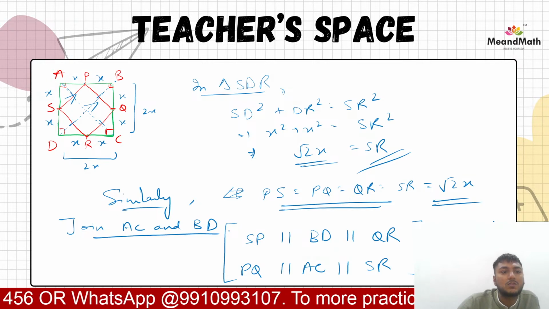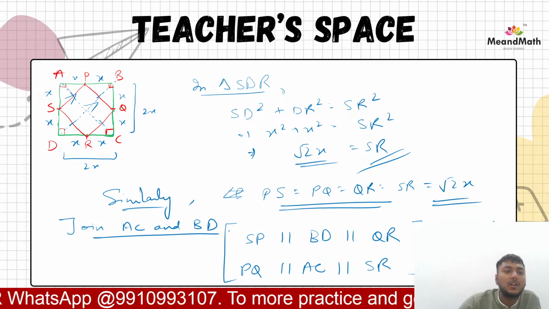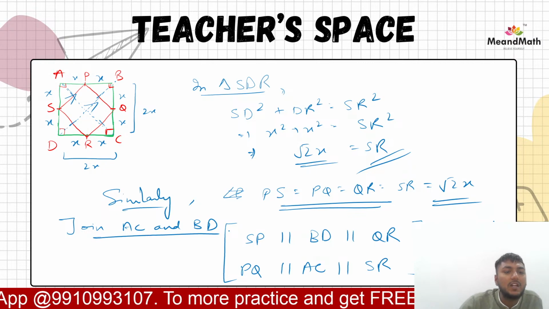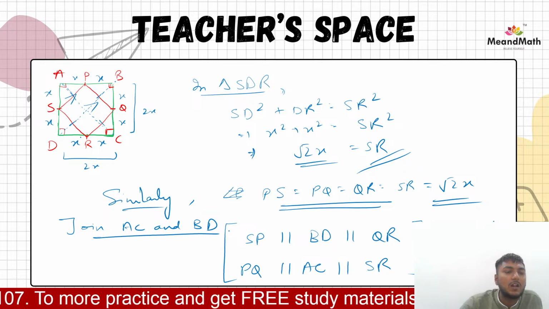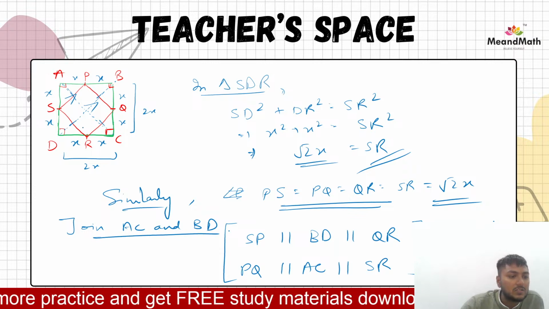That PS is equal to half of BD, and similarly QR is also equal to half of BD. Yes or no? So that is how we can also say that PS is equal to QR and PQ is equal to SR. Yes or no?